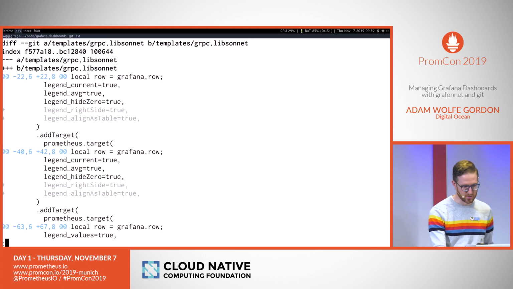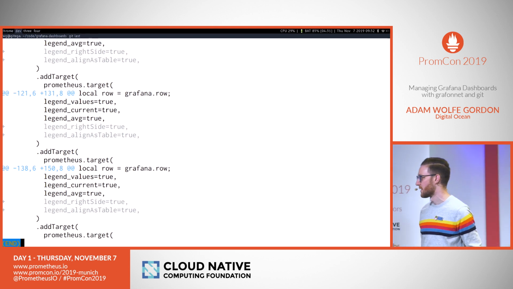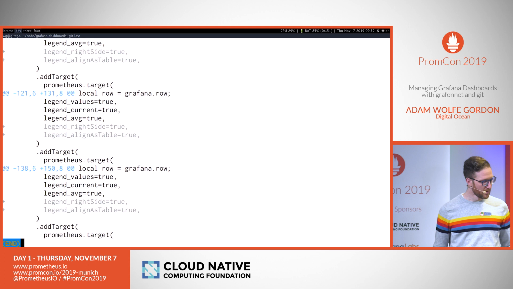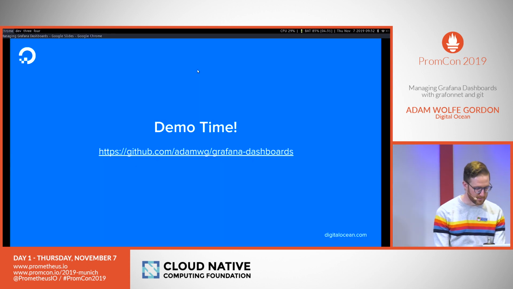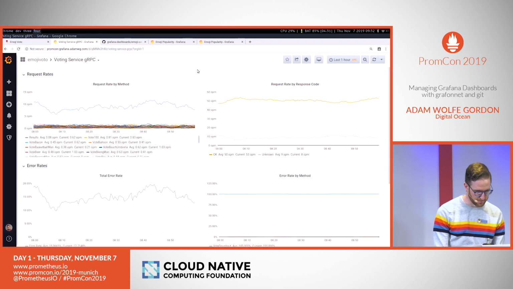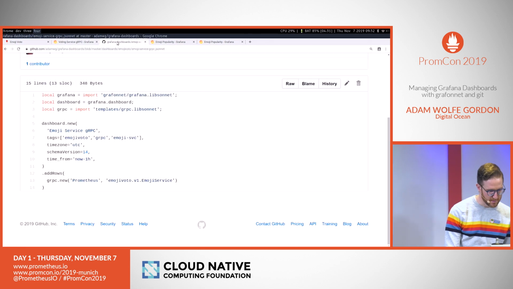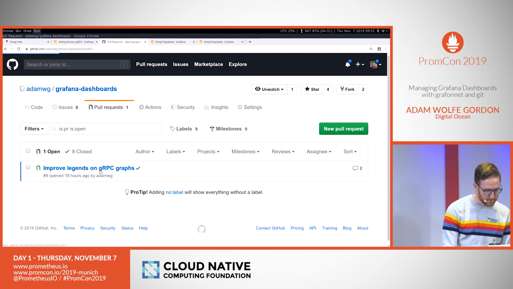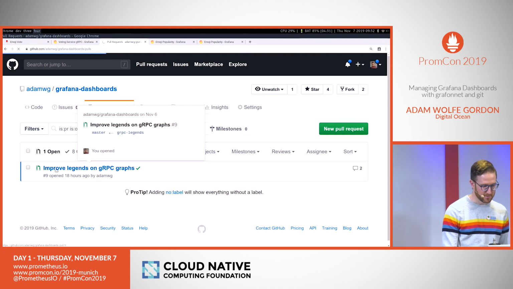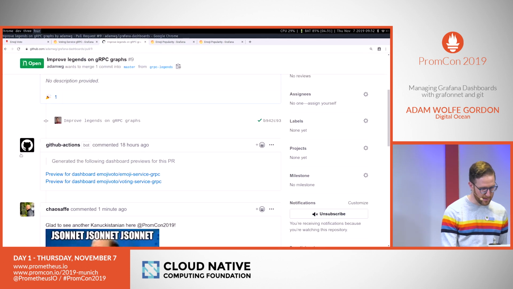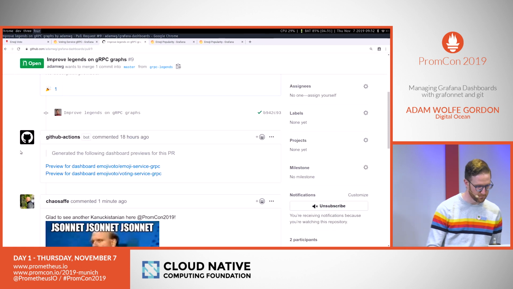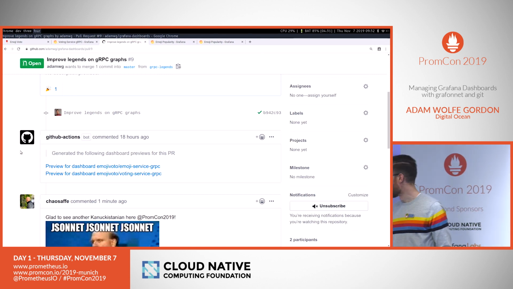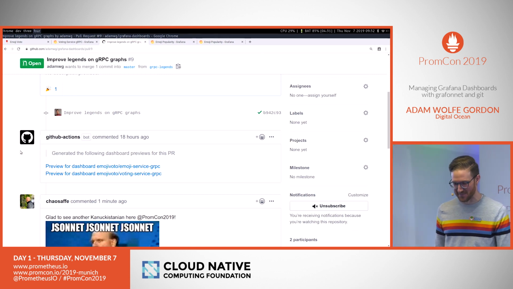This is a pretty simple change, just adding some legend parameters to all of my graph panels, so that they show up in a nicer way. And again, I've created the pull request ahead of time. So if I go to my pull requests here, I've got improved legends on gRPC graphs. And someone's left a comment on it, cool. I hope that's a thumbs up.